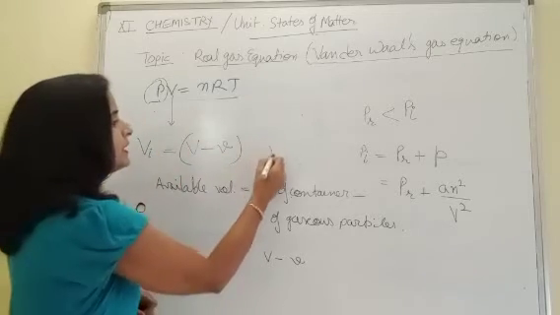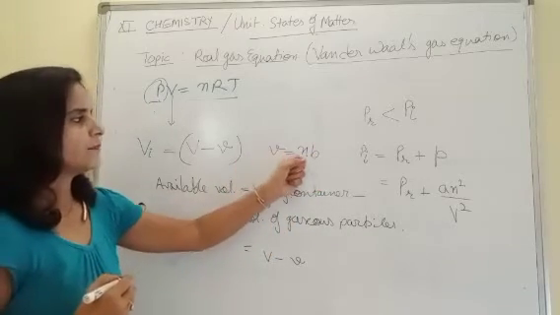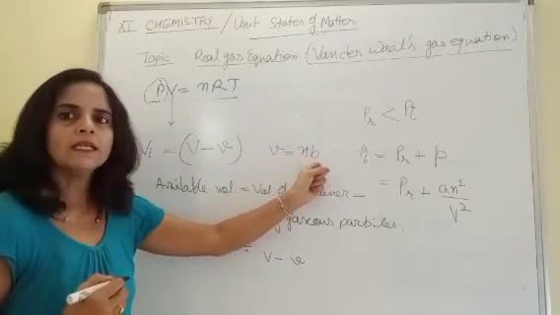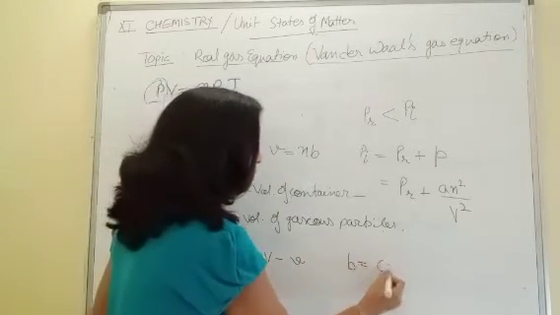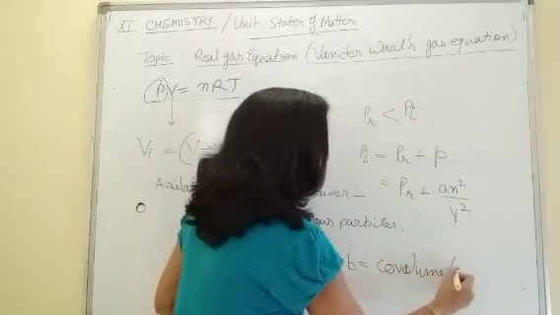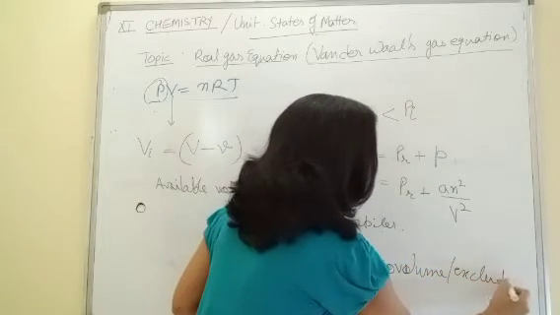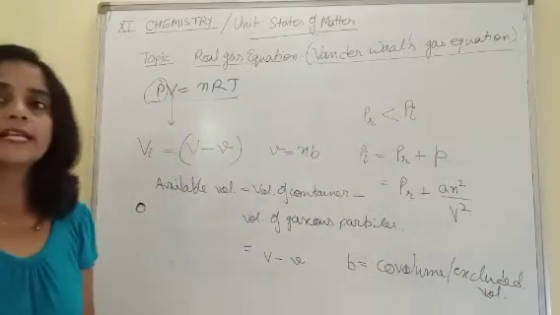Value of small v is equal to nb, n number of moles and b is the correction factor, that is b is termed as co-volume or excluded volume.